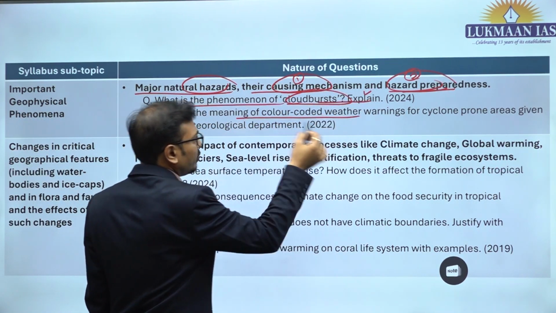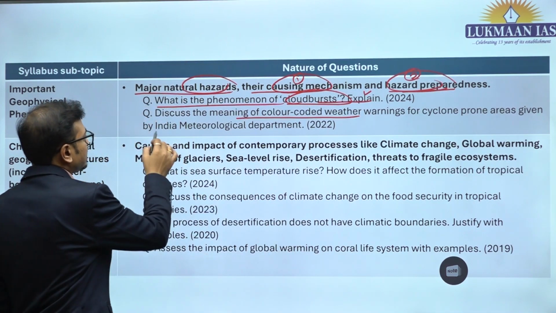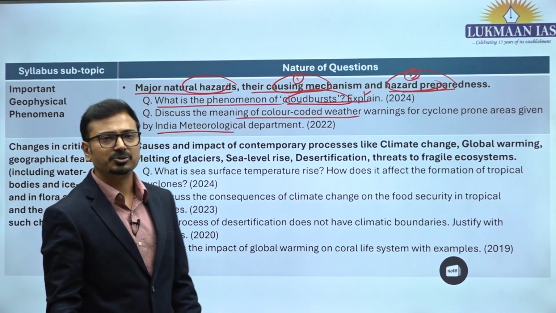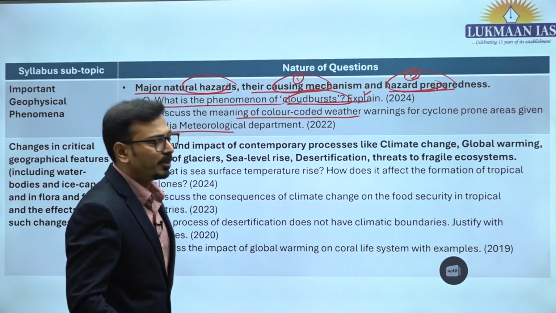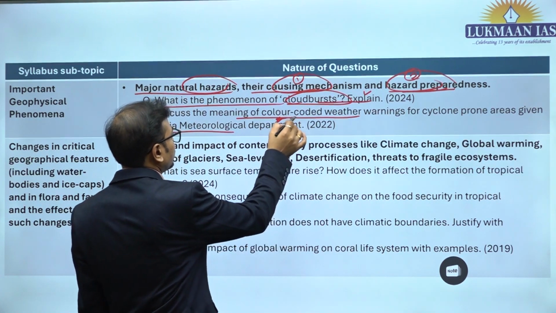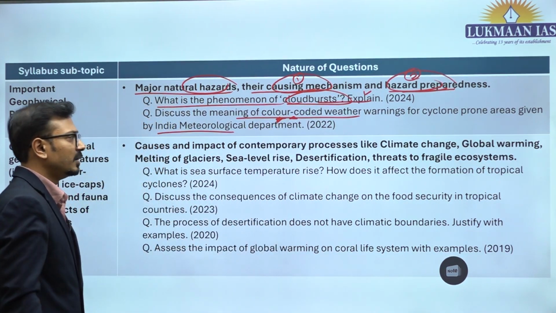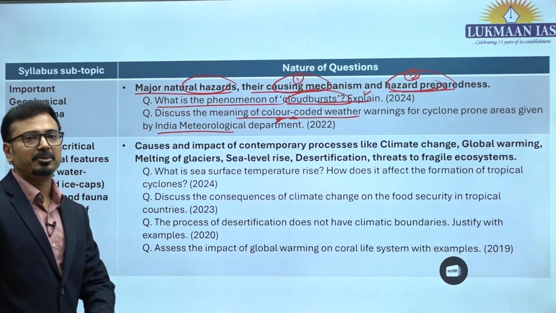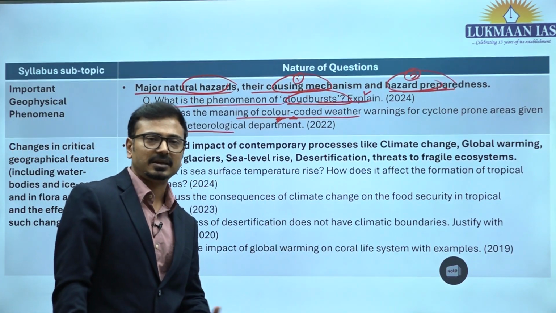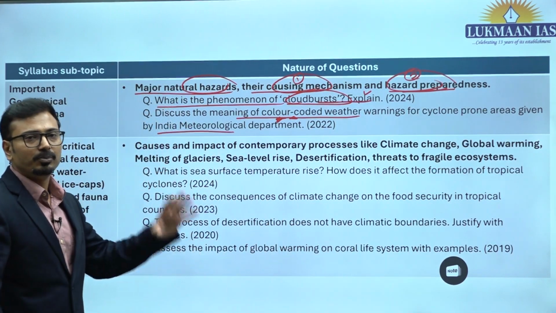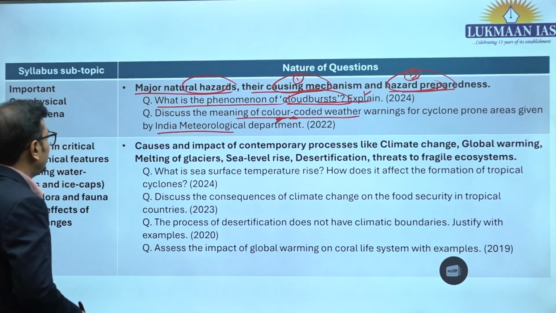Or they asked about the color coded warning system for cyclones. Although it is a part of disaster management, we should be ready with the preparedness aspect. That's why this question has been asked here also. So whatever disasters we prepared in GS3, basically natural hazards, natural disasters, you prepare them overlapping with the geography part.